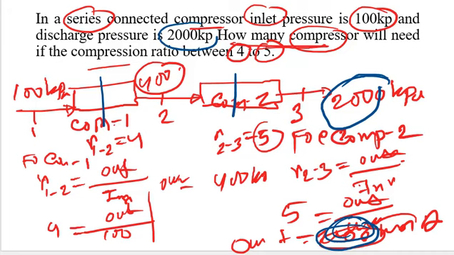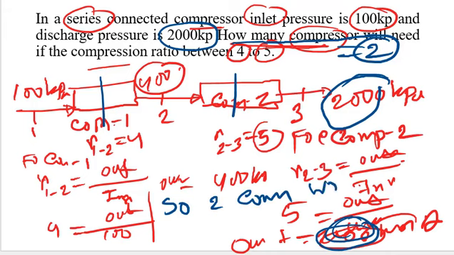So that meets their requirement. We can say the first compressor and second compressor, these two compressors, are enough for getting the output of 2000 kilopascal. So we can give them this decision on how many compressors will be needed. That means two compressors are needed.